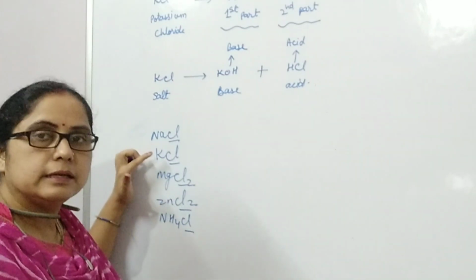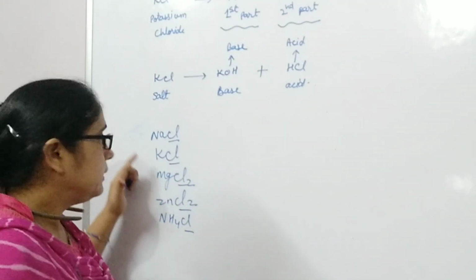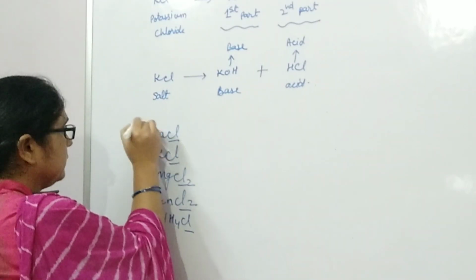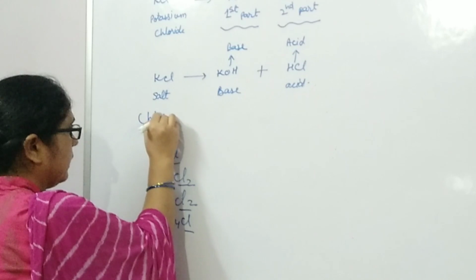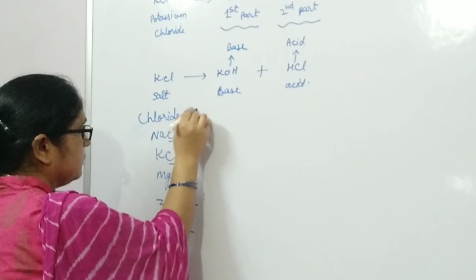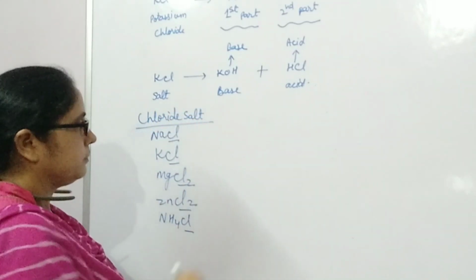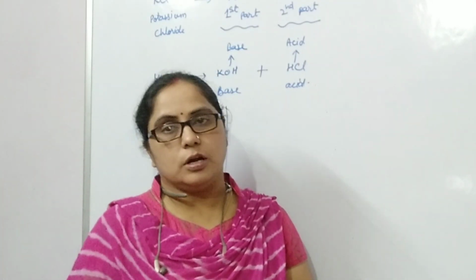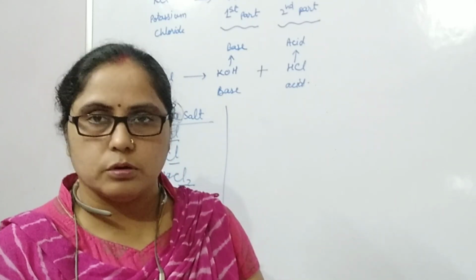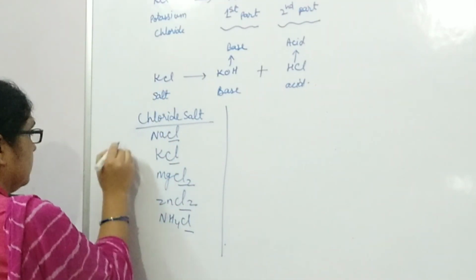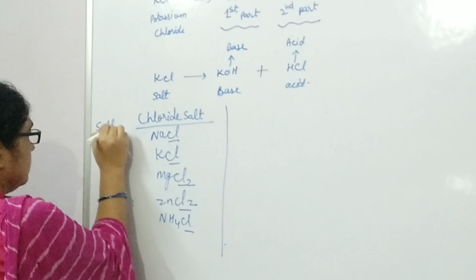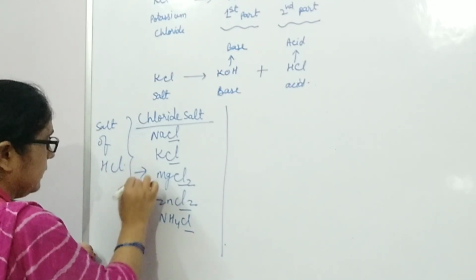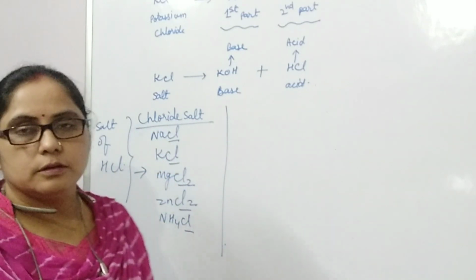They all contain Cl. Therefore, these salts are called chloride salts. Means the salt of hydrochloric acid is called chloride salt.